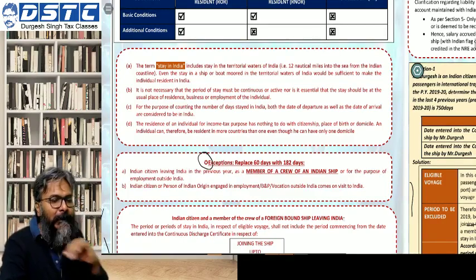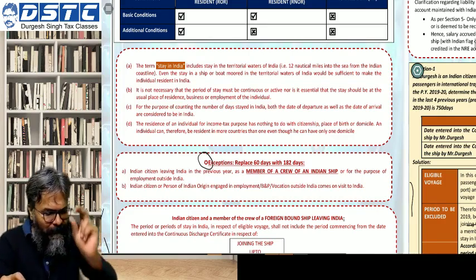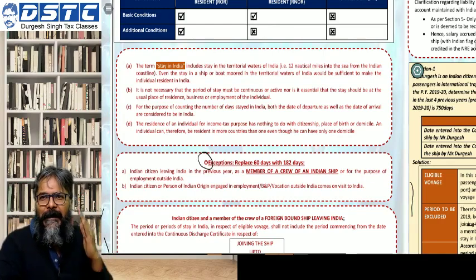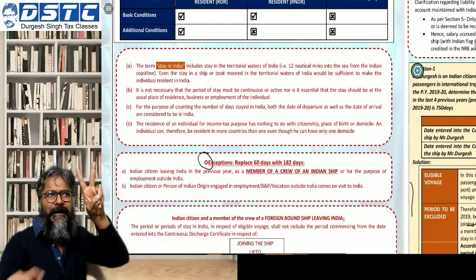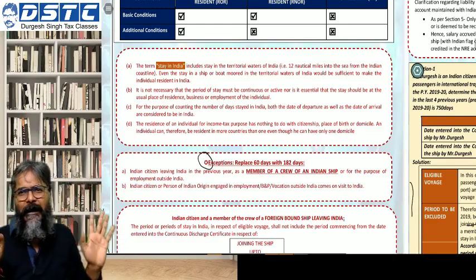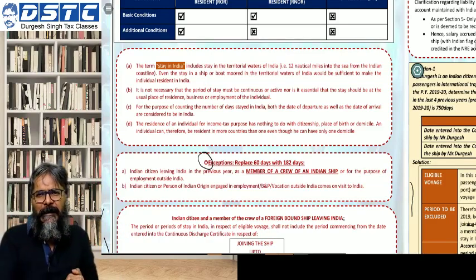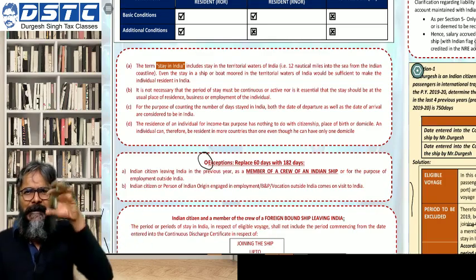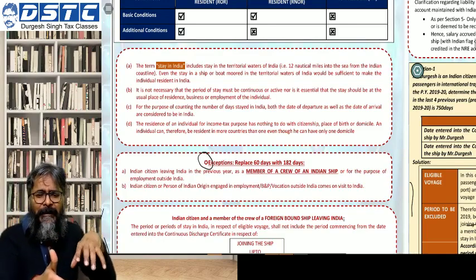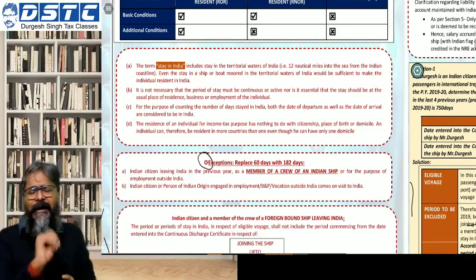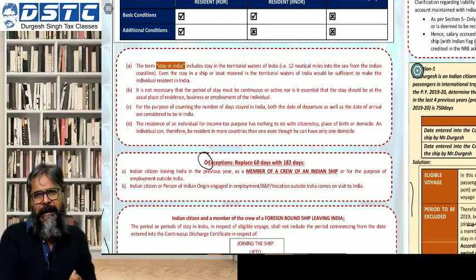Fine, students. Now, please pay attention. You can easily make a mistake in the MCQ question. As far as the 60 days test and the last 4 years test, there are two basic tests. One of the two basic tests you have to satisfy if you have to become a resident. The second basic test is a minimum of 60 days stay in India in the current year, and in the last 4 years, a minimum of 365 days stay in India.